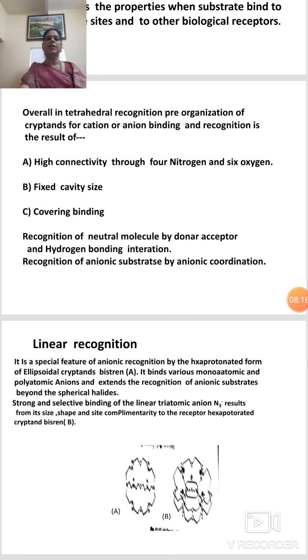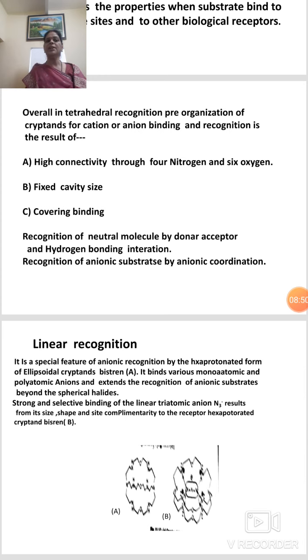Overall, in tetrahedral recognition, pre-organization of cryptanes for cation or anion binding and recognition is the result of high connectivity through 4 nitrogen and 6 oxygen. 4 nitrogen form a tetrahedron, 6 oxygen at the 6 corners of an octahedron.